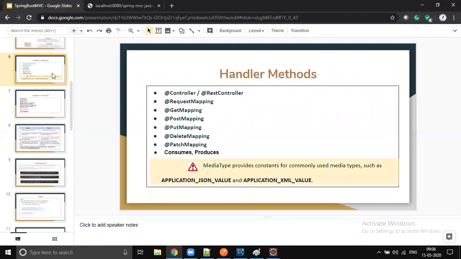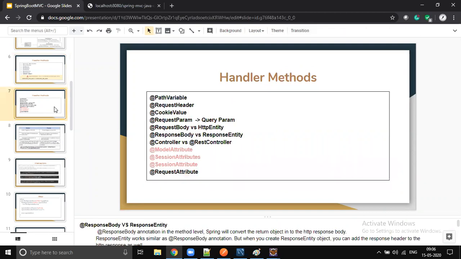Request mapping, get mapping, post mapping, put mapping, delete mapping, patch mapping are for URI mapping, and for the remaining metadata configuration, consumes and produces help us control what media type we can send to the client. The remaining ones are utility annotations to collect the path variable, the header parameter, key value, and request query parameter.